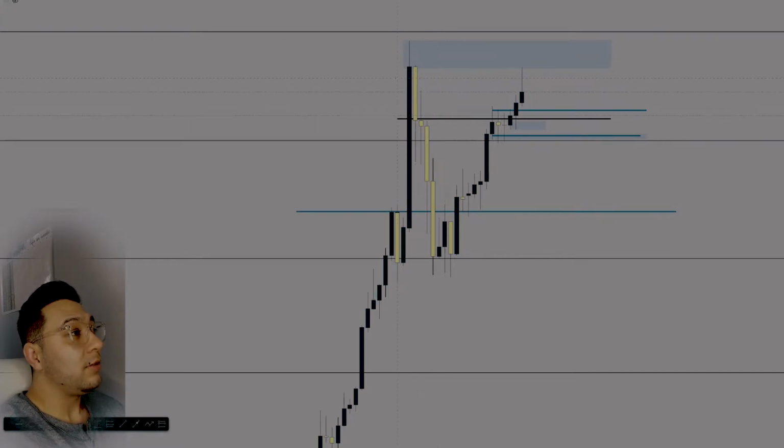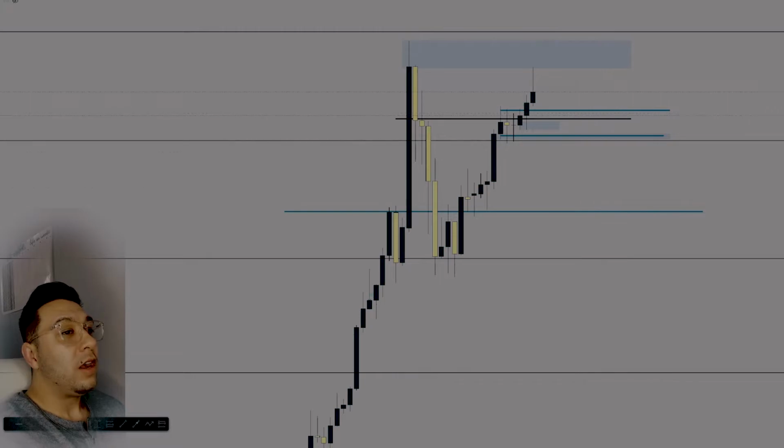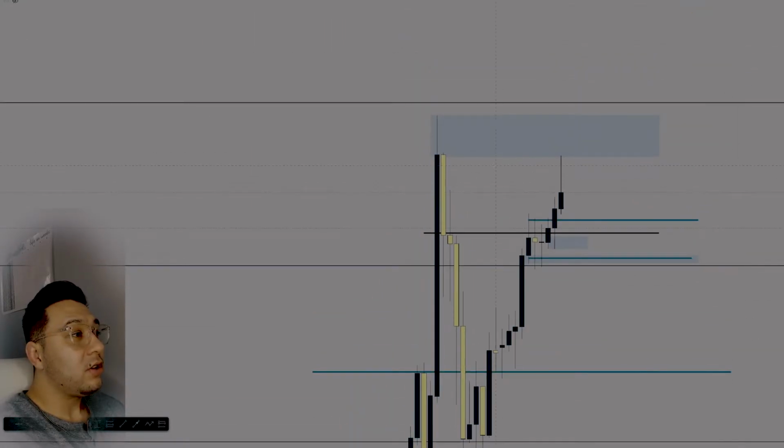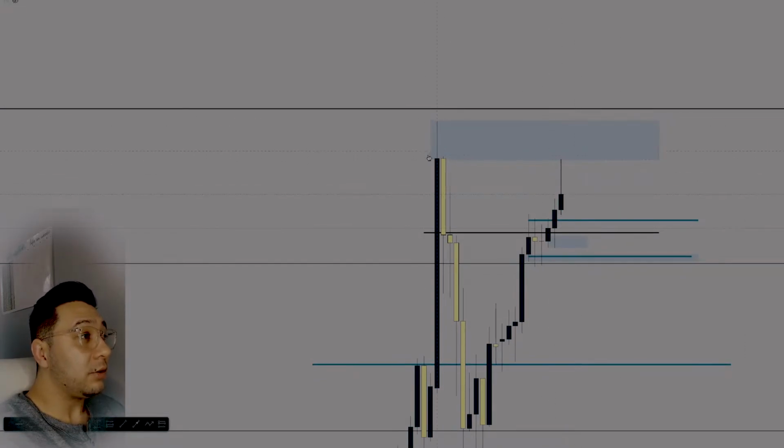As you can see here on the 12-hour, it's full candle data. And as you can see here, we never closed above this area or above this zone, which means we did not make a higher high, which means this high is in theory lower than this high.